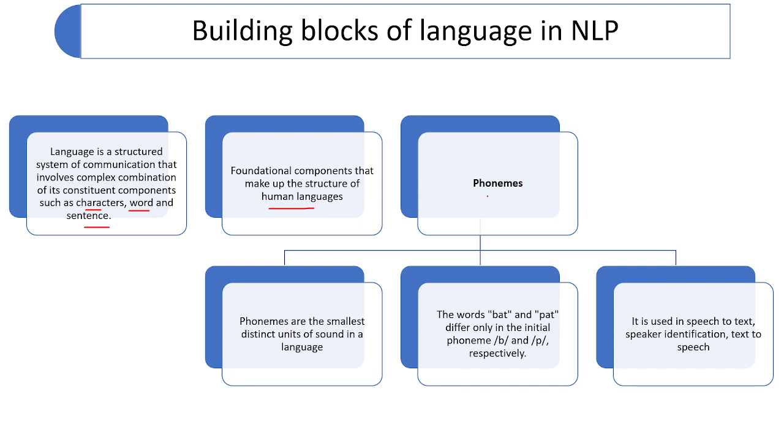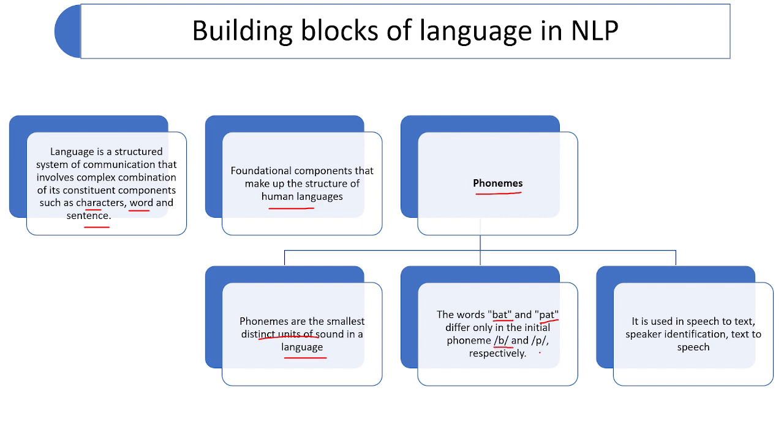First is phonemes. What are phonemes? Phonemes are the smallest distinct units of sound in a language. Whatever sentence or sound we speak, the phoneme is the smallest distinct unit. Let's say one example, words like bat, pat or cat. What is the difference here?